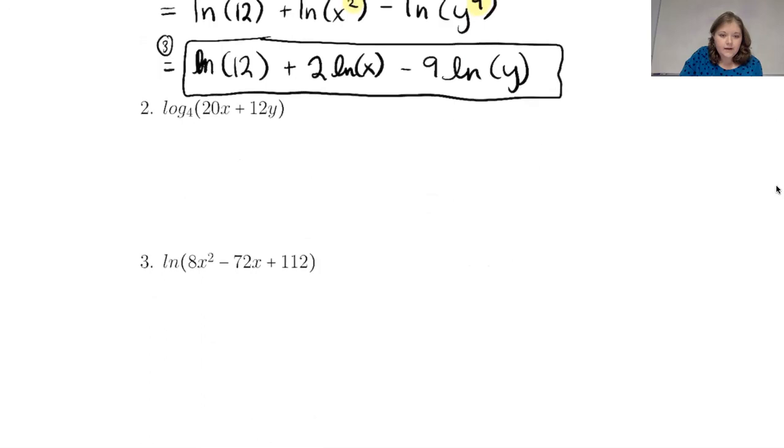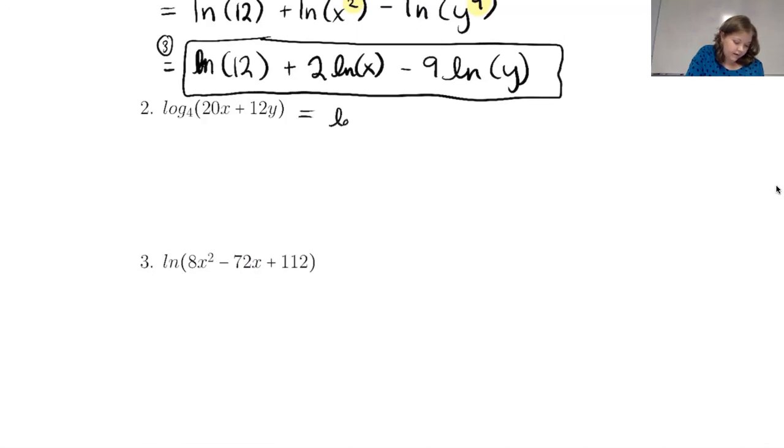So next, we will expand number 2. So number 2 doesn't immediately jump out that it can be expanded very much, but we can rewrite it as 2 things being multiplied together by factoring out something from these terms. So if we look at 20x and 12y, we notice that 20x and 12y can both be divided by 4. So we can pull a 4 out of both of those terms.